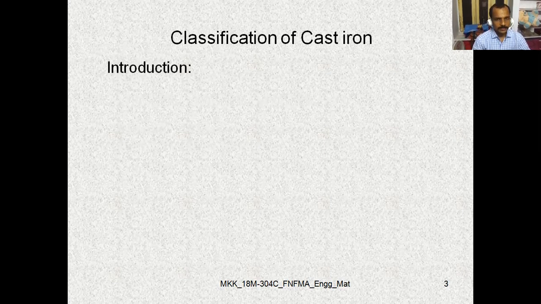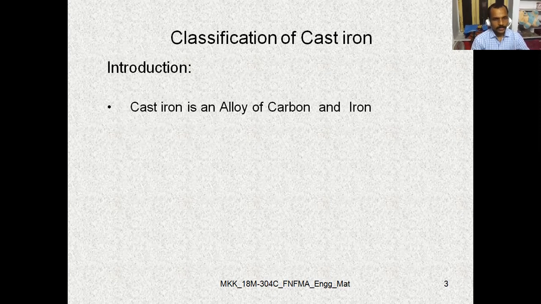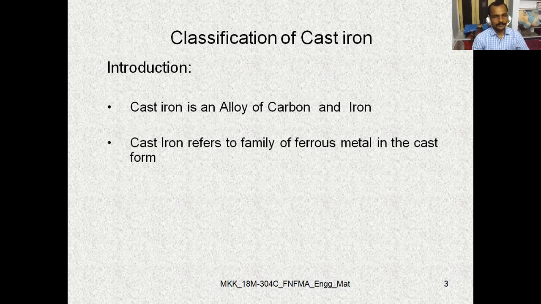In the classification, let us move to the introduction of cast iron first. So coming to cast iron, what it is. Cast iron is an alloy of carbon and iron. Cast iron refers to the family of ferrous metals in the cast form.